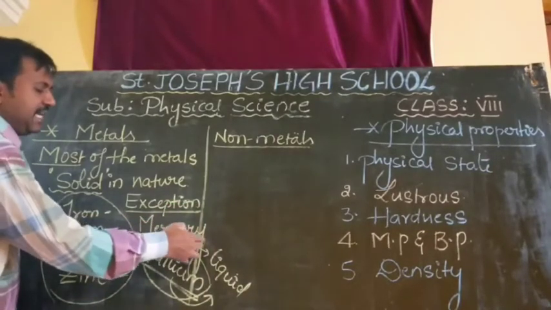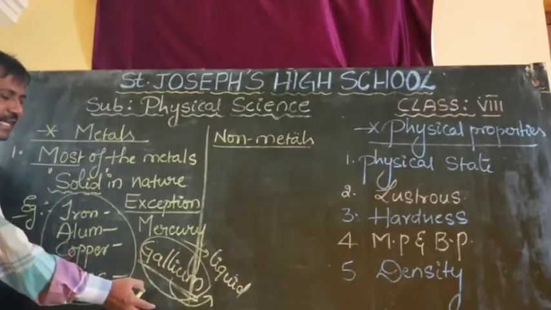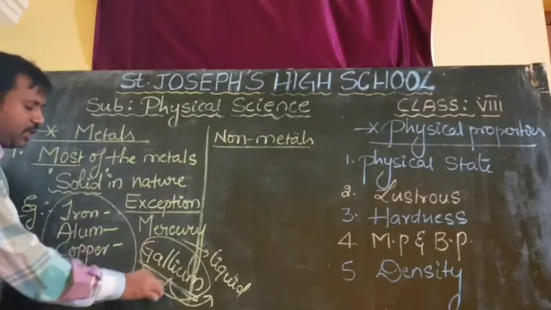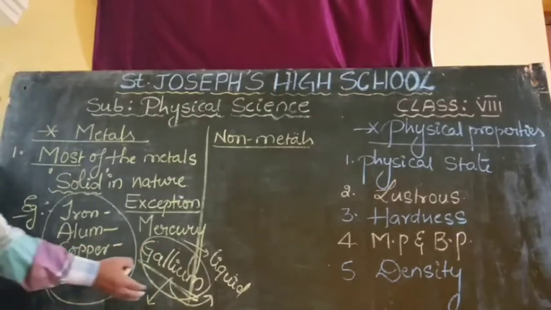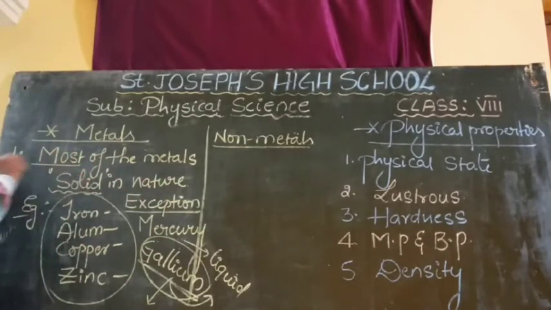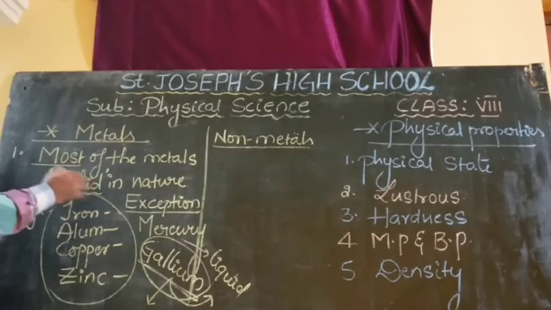Mercury at room temperature exists in liquid form. Gallium at room temperature exists in solid form only, but it very quickly converts into liquid form. So these come under the exceptions which are not in solid state. Otherwise most of the metals are in solid state only.